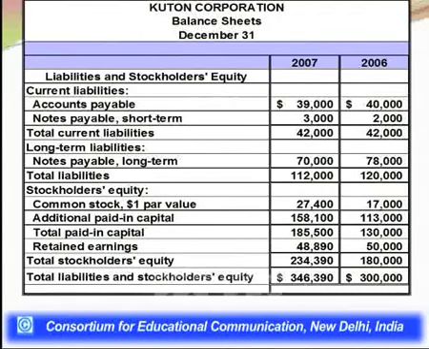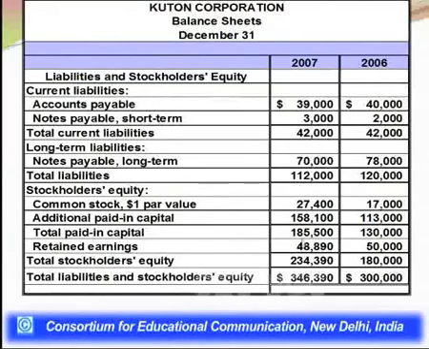So now after this, the last row of this balance sheet liability side is showing the total of liabilities and shareholders equity, which certainly should be equal to the total of asset side, which we discussed in the previous slide. Which is giving you 346,390. So which is basically this value 234,390 plus your total liabilities 112,000.